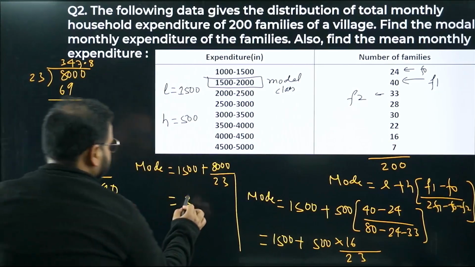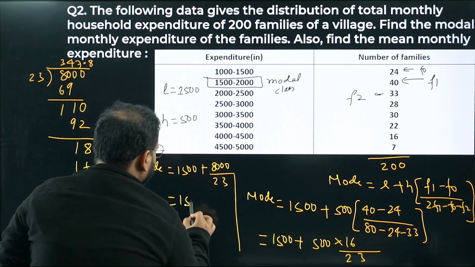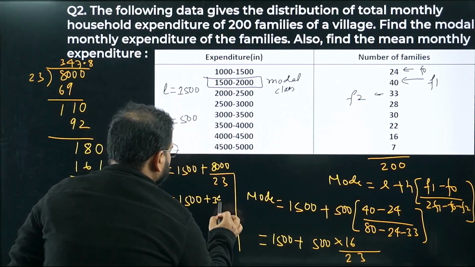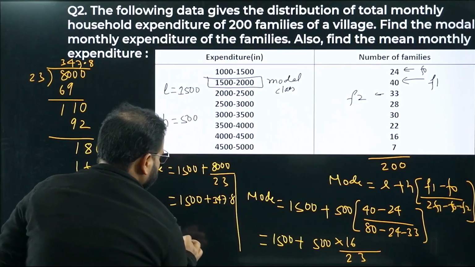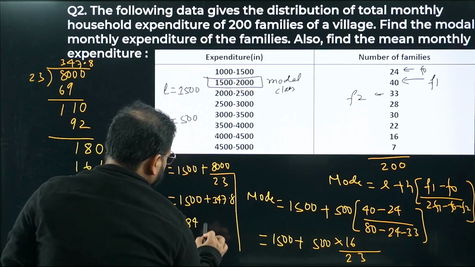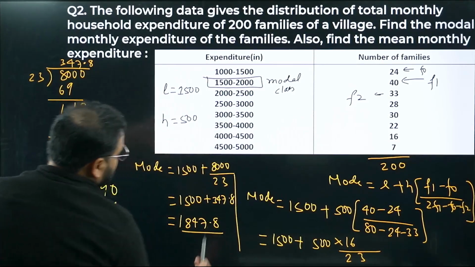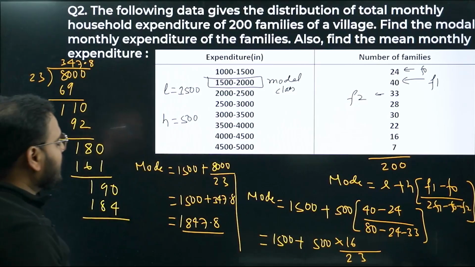Have a look. Okay, so this is going to be 1500 plus 347.8. How much is that? 1847.8 is the mode, bachcha. Have a look, right? So 1847.8 is the mode, sir.